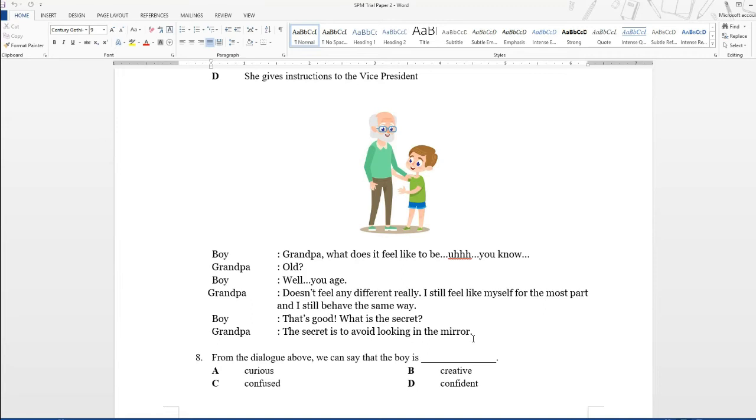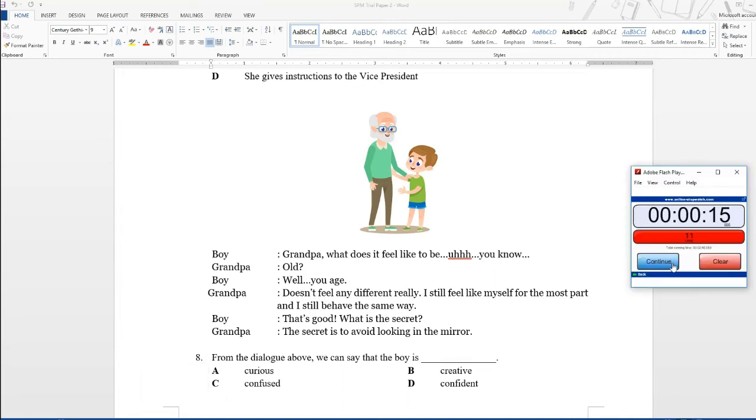So Grandpa is actually a little bit sarcastic here. So we can say that the boy is, so which one is it? A, curious, B, creative, C, confused, or D, confident. So 15 seconds starting now.